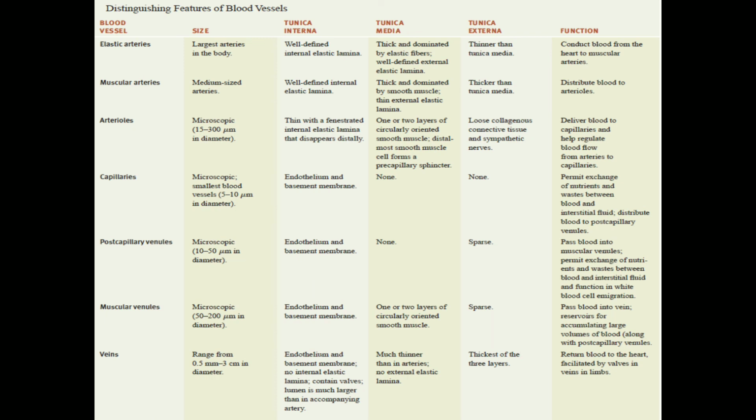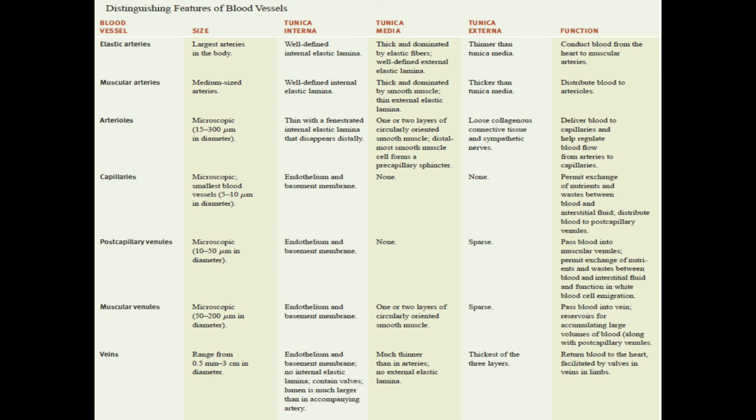The post-capillary venules are microscopic in nature, around 10 to 50 micrometers in diameter. They have endothelium and basement membrane just like the capillaries, but they do not have a tunica media, and the tunica externa is also sparse. The function of the post-capillary venules is to pass blood into the muscular venules, permit exchange of nutrients and waste between the blood and the interstitial fluid, and function in white blood cell emigration.